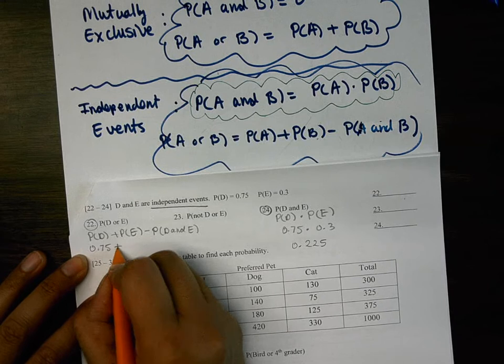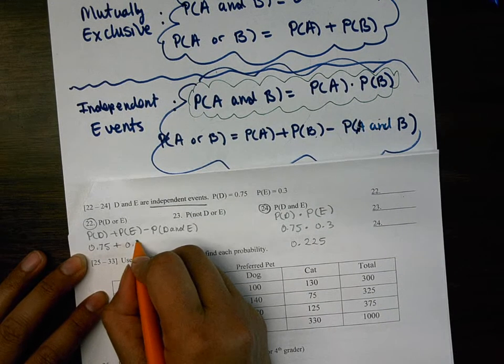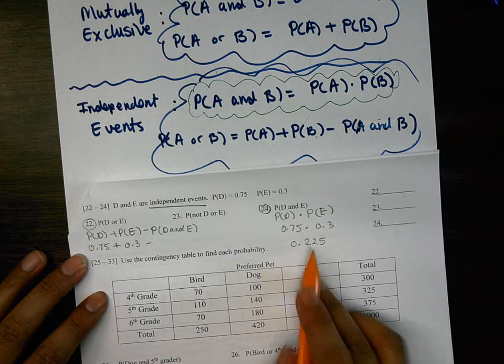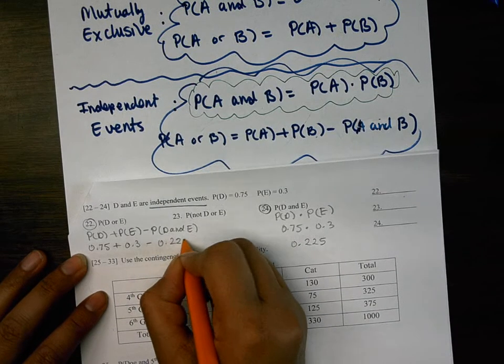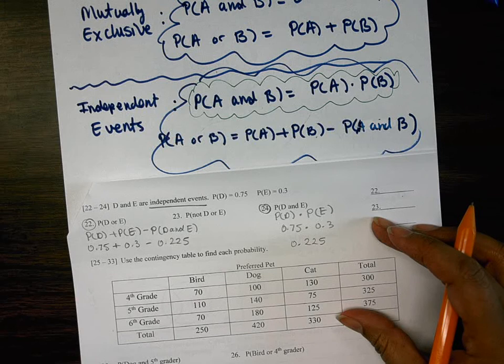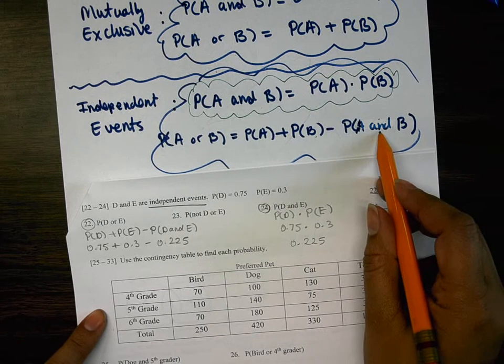Plus 0.3 minus, did we already do the D and E part? Yeah. What is it? 0.225 or 0.23? Guys, because they're not mutually exclusive, it's right here. We're doing this piece right here.